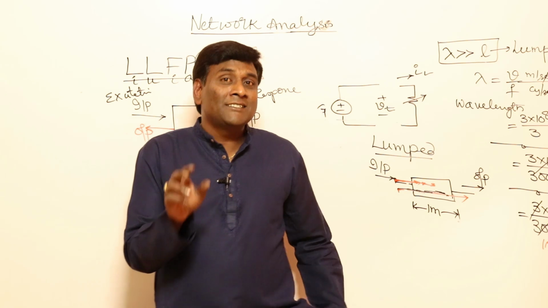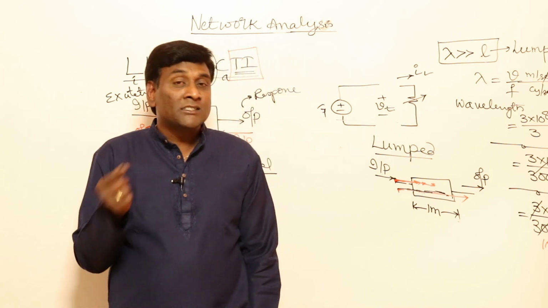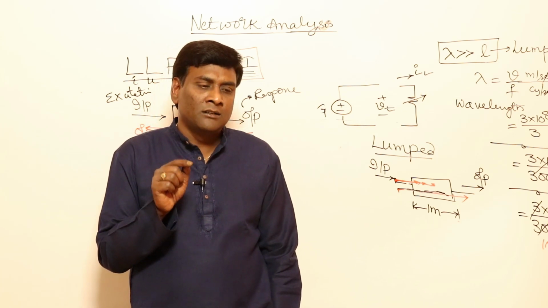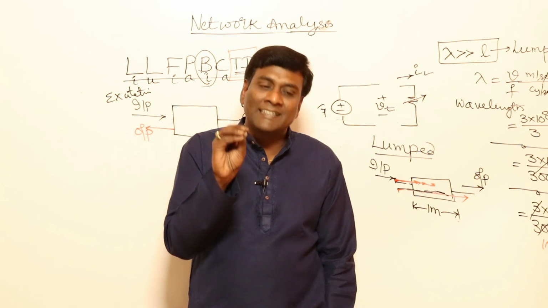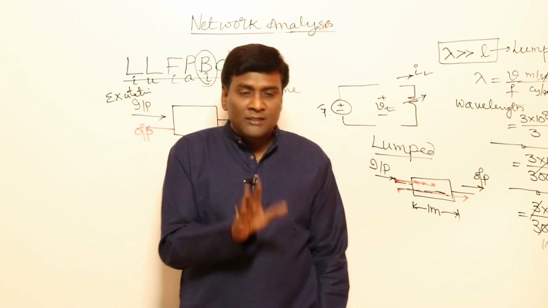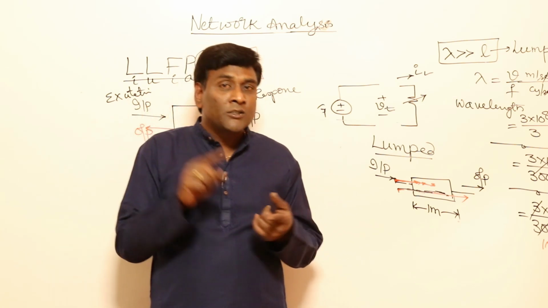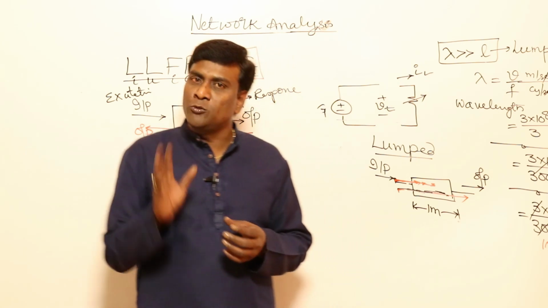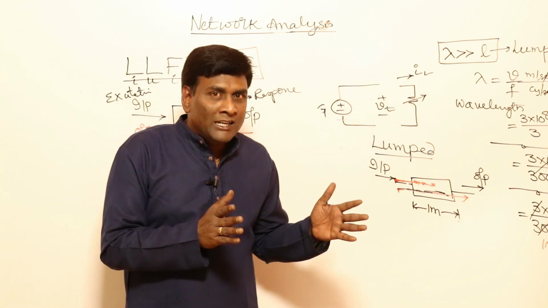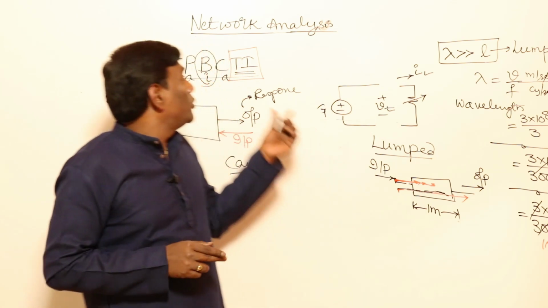Because of oxidation of the wire material with oxygen, the resistance value of the physically existing rheostat will increase. For example, as of now it can be 100 ohms. After 5 years if you measure, because of oxidation, it will increase to, for example, 105 ohms. But such variation we are not going to consider in network theory.